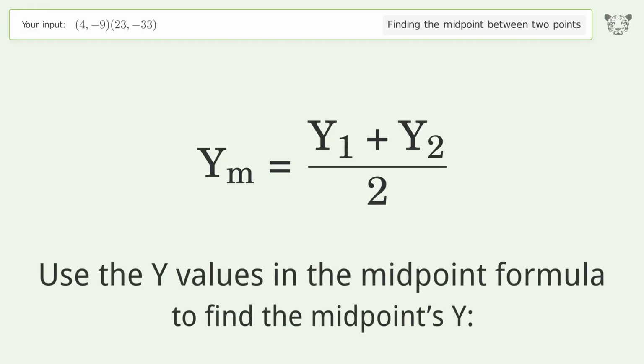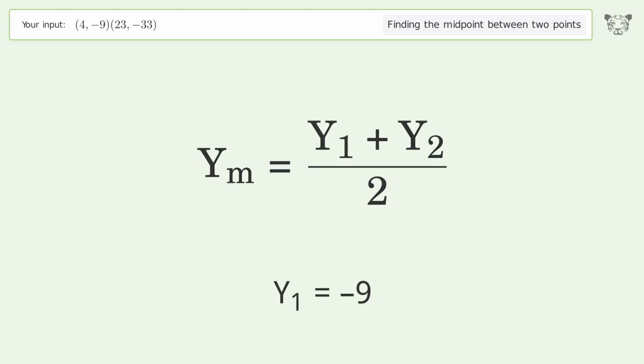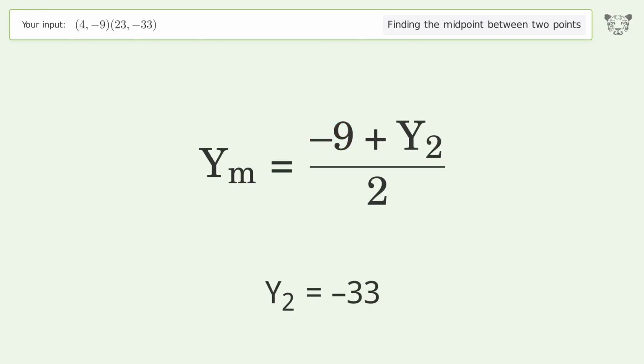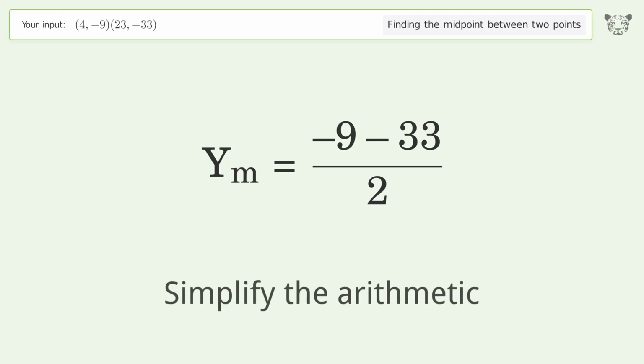Use the y values in the midpoint formula to find the midpoint's y. y1 equals negative 9. y2 equals negative 33. Simplify the arithmetic.